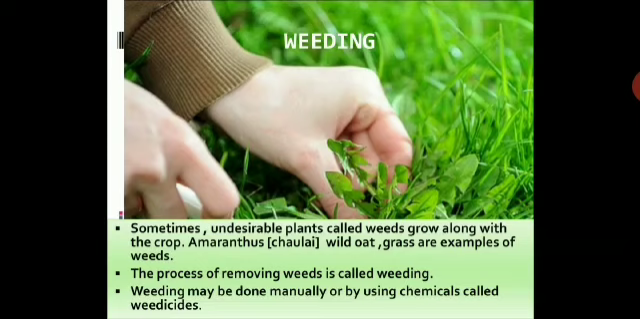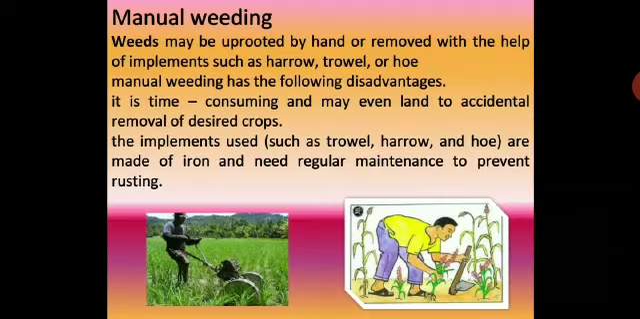So take down the definition of weeds. Weeding may be done manually or by using chemicals called weedicides. So take down the definition here of weeding, and what are weedicides? They are the chemicals used to kill weeds. Please take down. Now manual weeding.